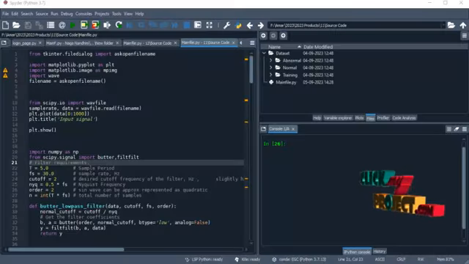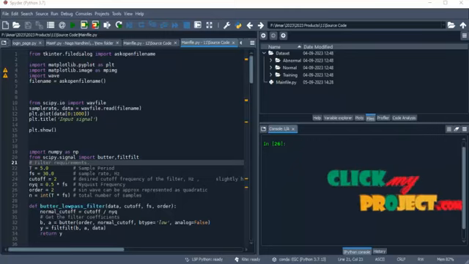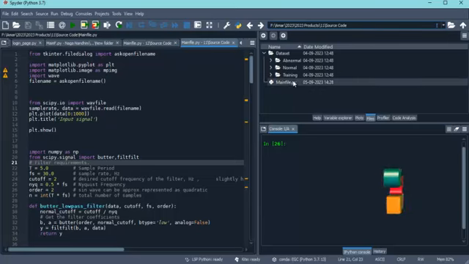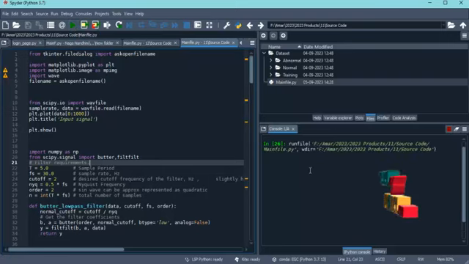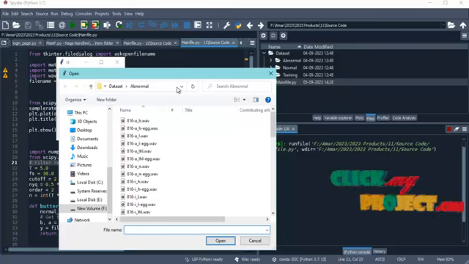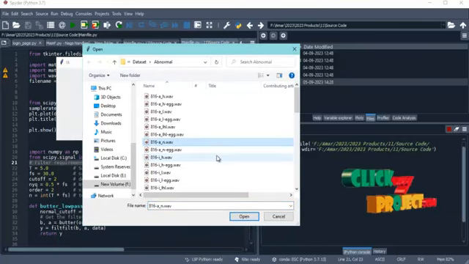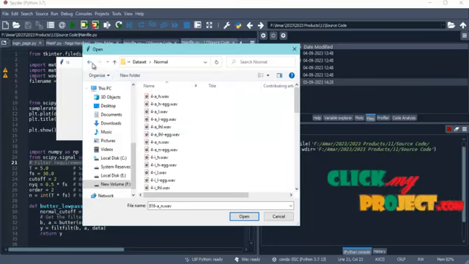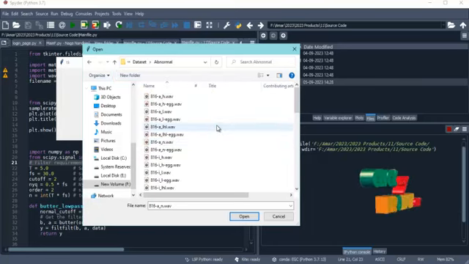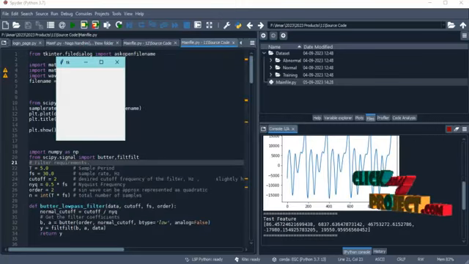Now we are going to discuss the running procedure of the process. At first open Spyder 3.7. After that we have to change the directory to where the file is present. Then we open the main file.py, and the code will appear like this. We have to click the run button. After clicking the run button, we have to select a signal from the dataset. In this dataset we have both normal and abnormal signals, so we select any one signal from the dataset.